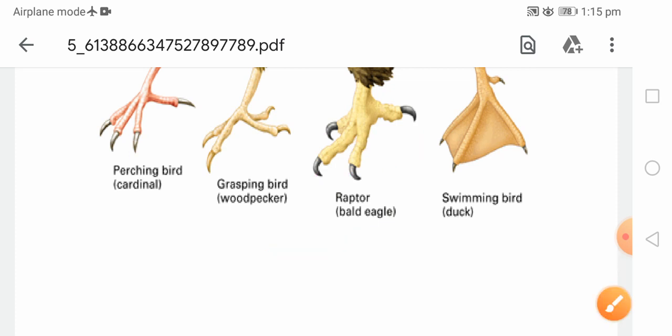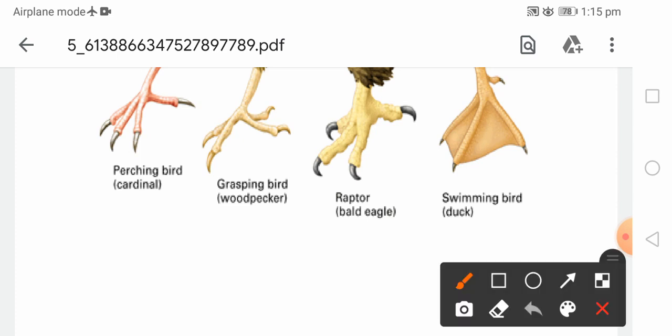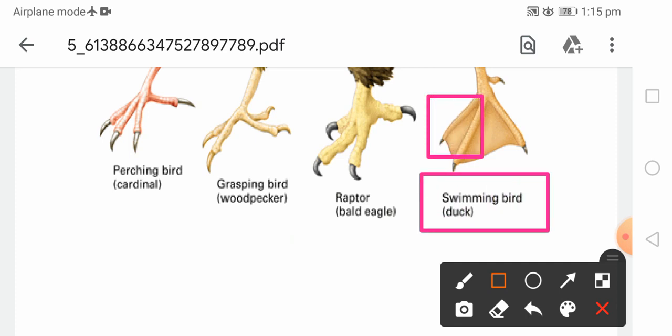And lastly, you can see here these are the swimming birds. The legs are different here. You can see clearly between the 2 toes, one thin membrane-like structure connects the toes together, and that is used like a paddle for swimming purposes.